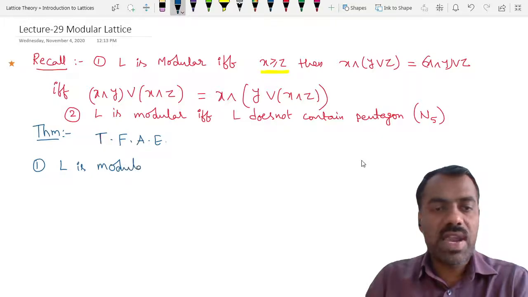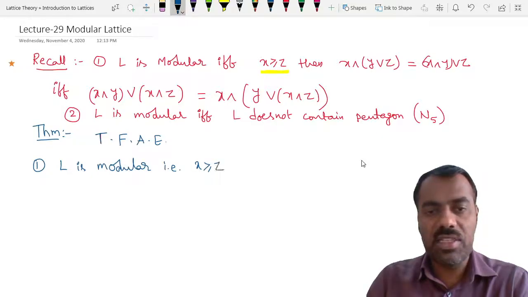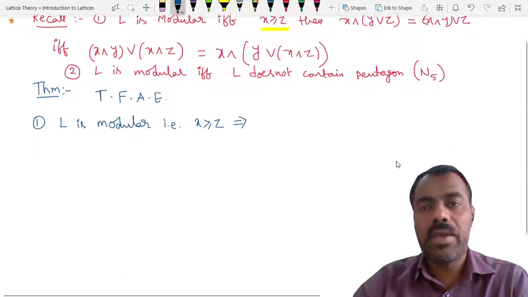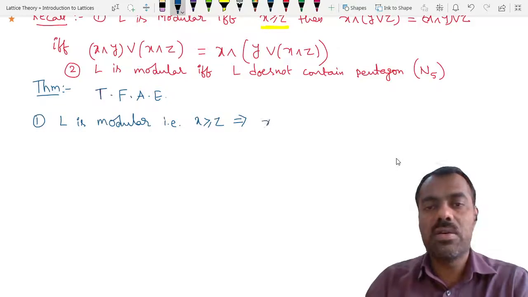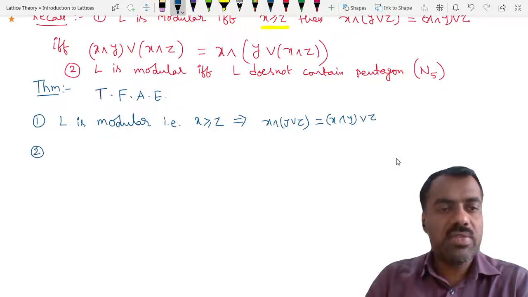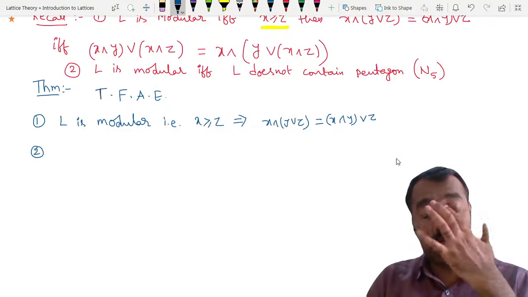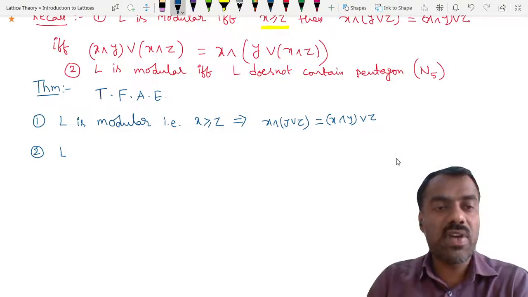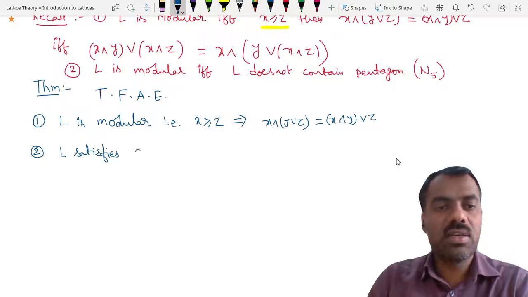Whenever your lattice is modular, that is same as saying, I use this definition: x greater than or equal to z implies x meet y join z is same as x meet y join z. And the other one is L is modular is same as saying that L satisfies the shearing condition.